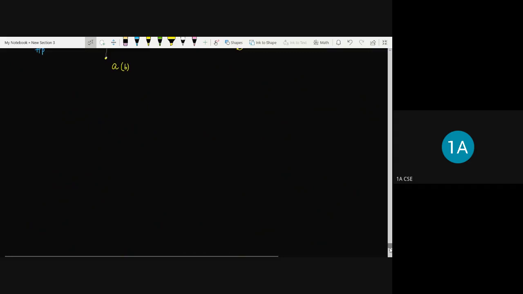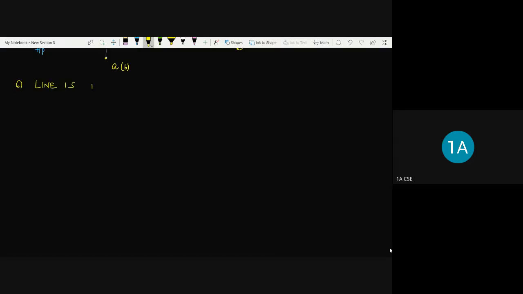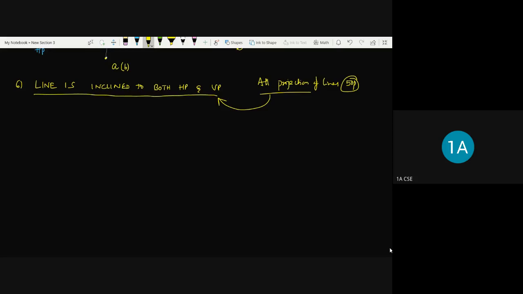Tomorrow we'll discuss the line inclined to both the planes, HP and VP, which is very, very important. All projection of lines problems are based on this position only. There are 50 problems, and all these 50 problems are based on this condition, that is, the line is inclined to both the planes.